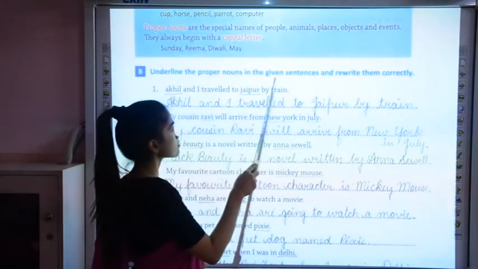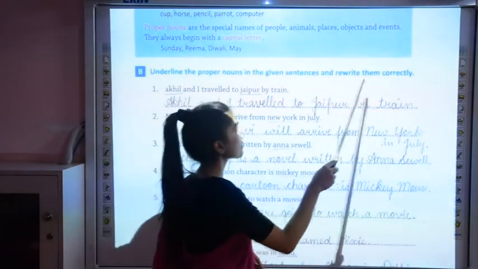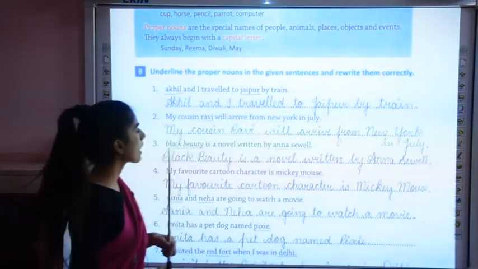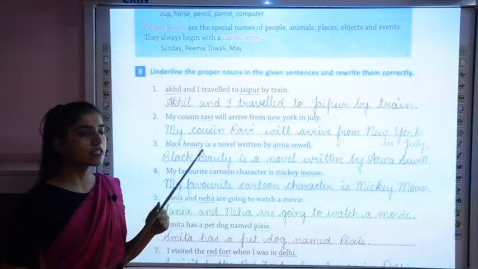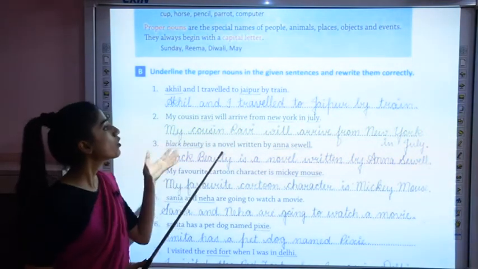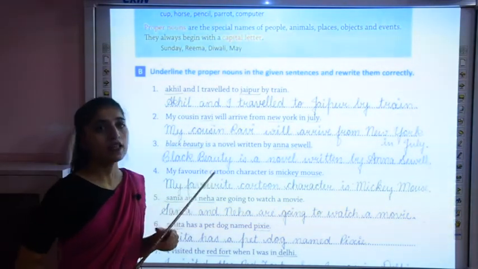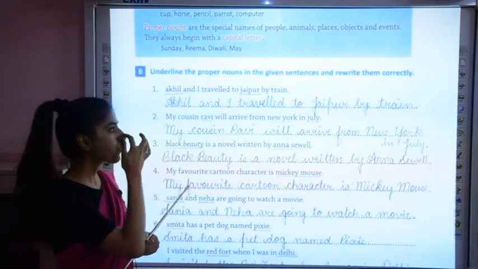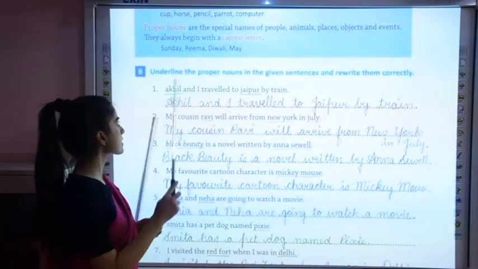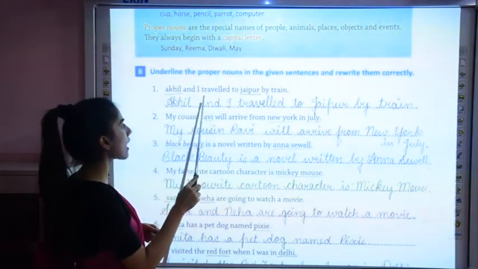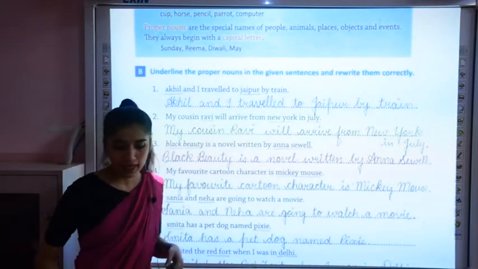Underline the proper nouns in the given sentences and rewrite them correctly. So what we have to do? First we need to underline the proper nouns and then we have to rewrite it again by making the corrections. Okay. Now as you can see, the first sentence is Akhil and I traveled to Jaipur by train.